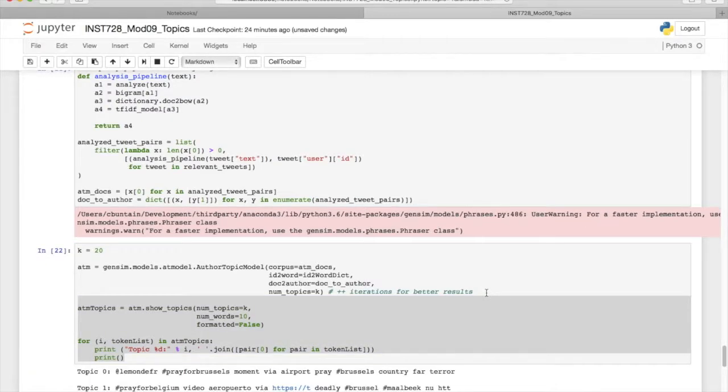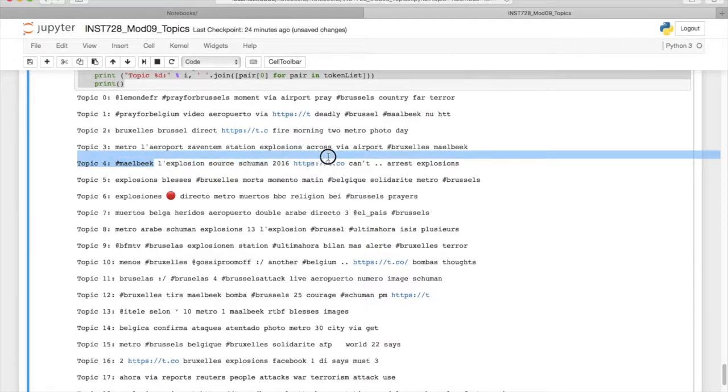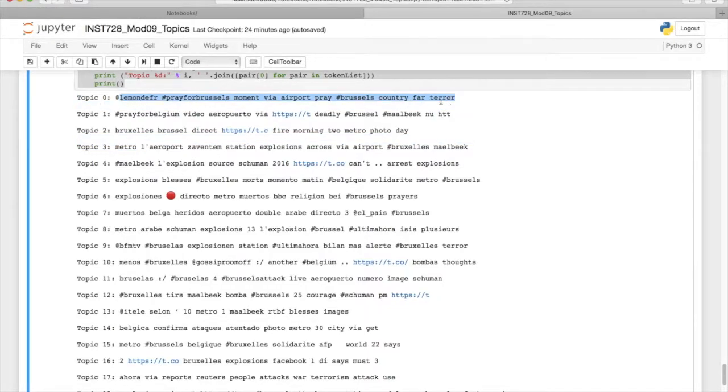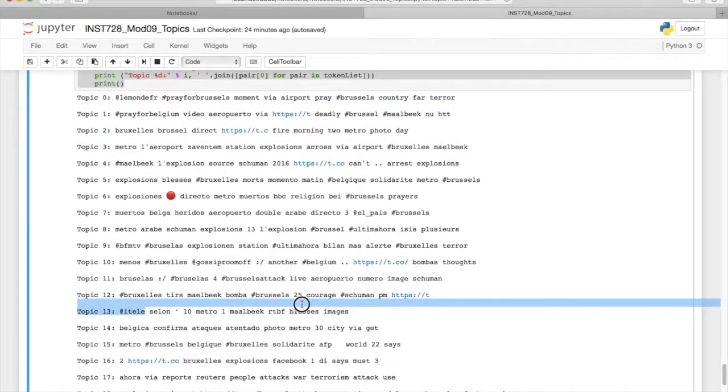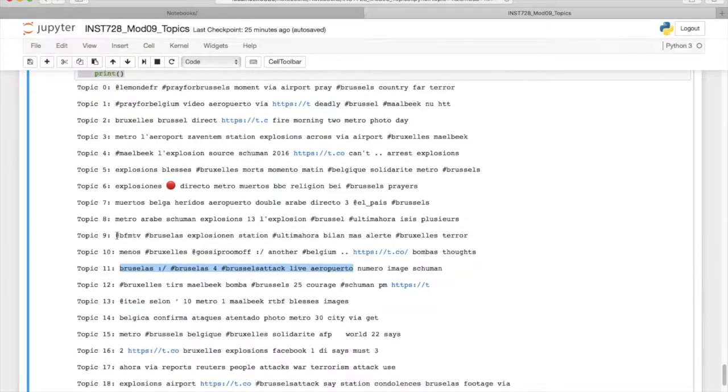After a few minutes of letting that run, here we see some example topics, and now we see the linguistic consistency is even stronger. So Malbeek, explosions, Metro Airport, these are all probably retweets from Le Monde. Here are retweets from iTelly, mentions of Brussels and Aeroporto. These are going to be tweets from BFM TV.